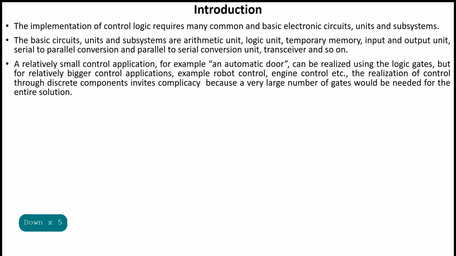A relatively small control application, for example, an automatic door system, can be realized using the logic gates. But for relatively bigger control applications, for example, robot control or engine control, the realization of control through discrete components invites complexity because a very large number of gates would be needed for the entire solution.